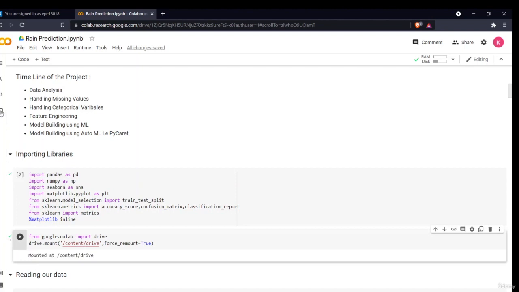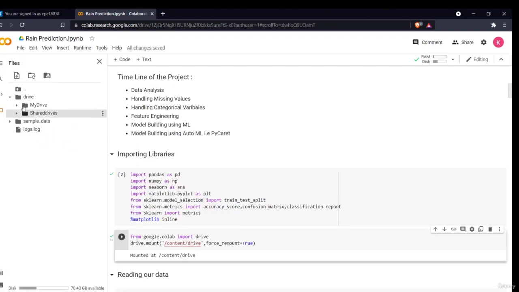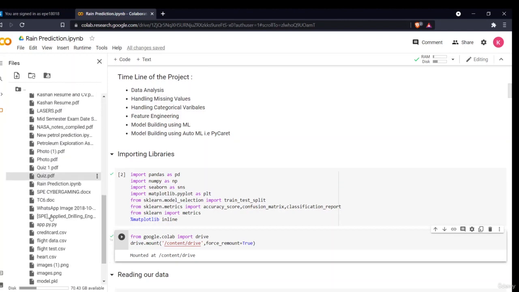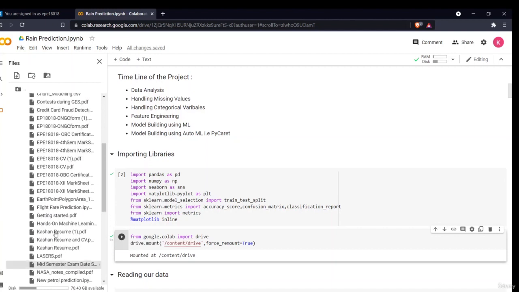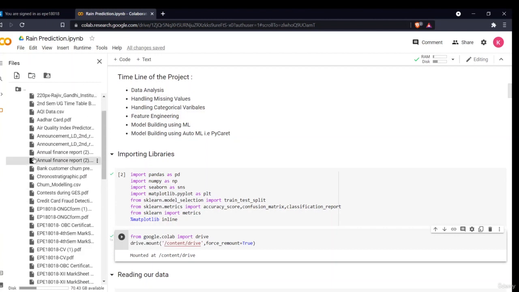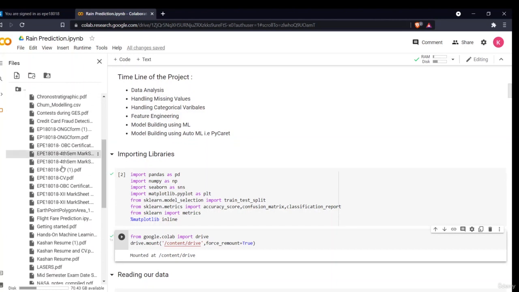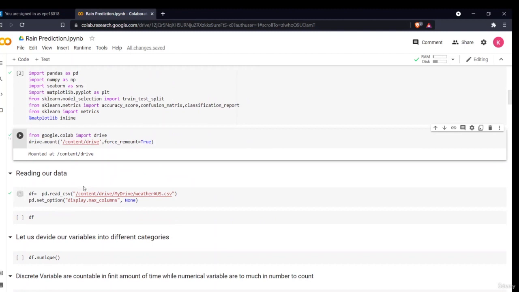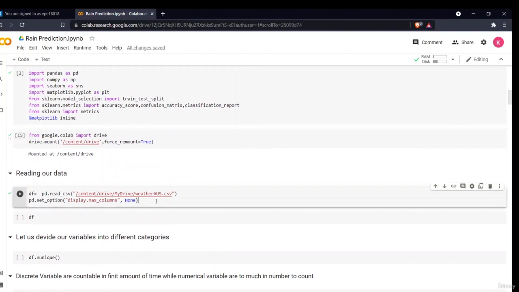Now, when we see where the drive is mounted, this is my drive, and when I click on it, these are all the different files present in my drive. I have already uploaded my CSV file in my drive. My file's name is weatherAUS. I'll just copy the path of this file, paste the path here, and read my file with this.